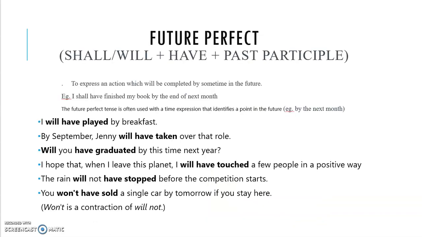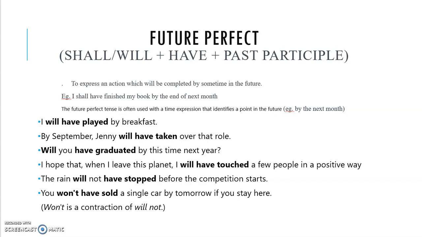Now, why do you use future perfect? Future perfect is used to express an action which will be completed by some time in the future. So it requires a time expression. Here we have an example: I shall have finished my book by the end of next month.